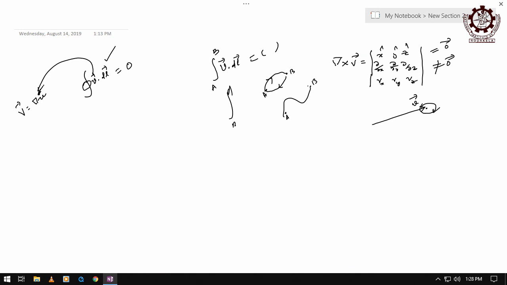Then the question comes: what will happen if, for example, this is a rectangle, it goes in this way, but of course it is closed, right, a closed path? It is a closed path, and the path is again in a field.